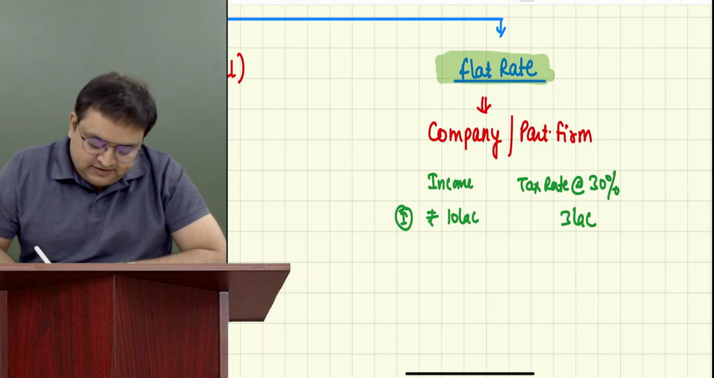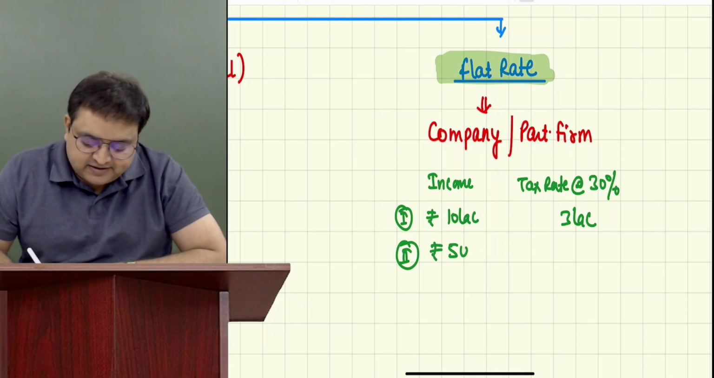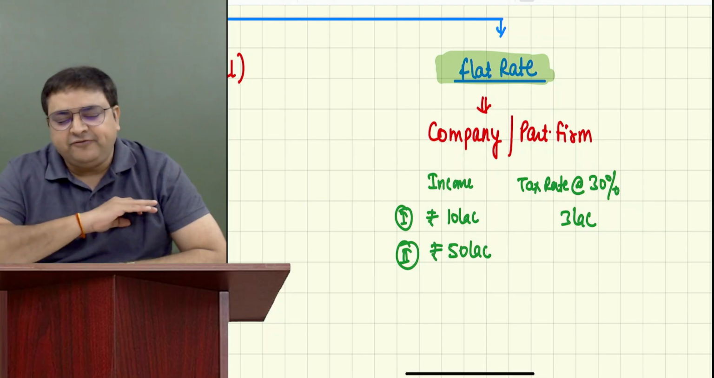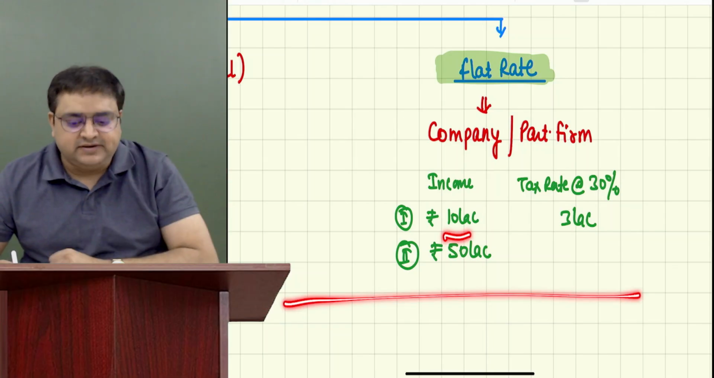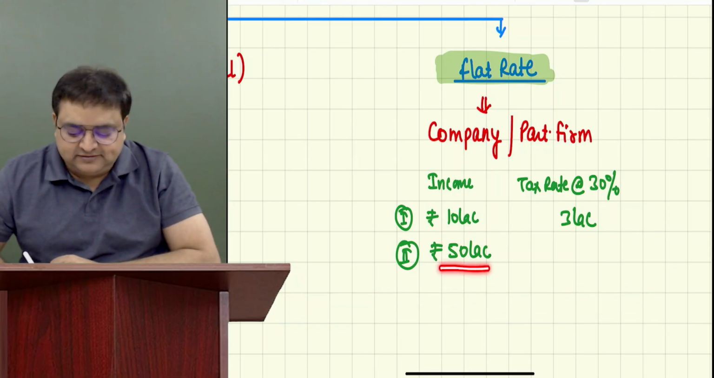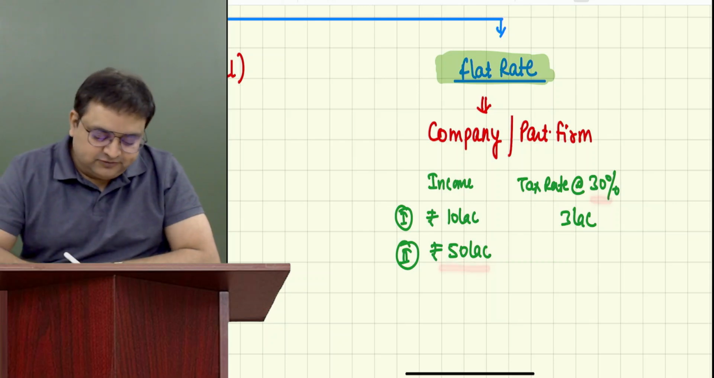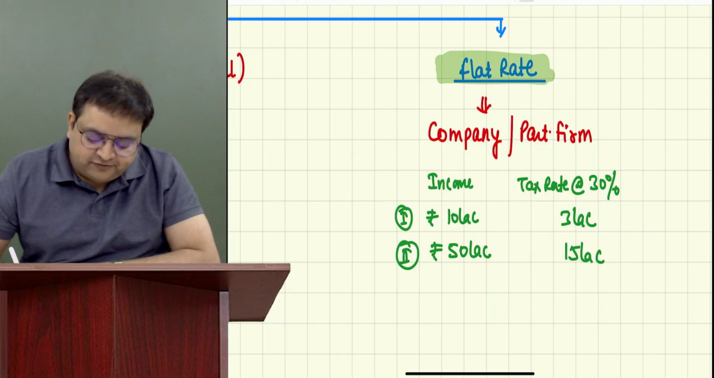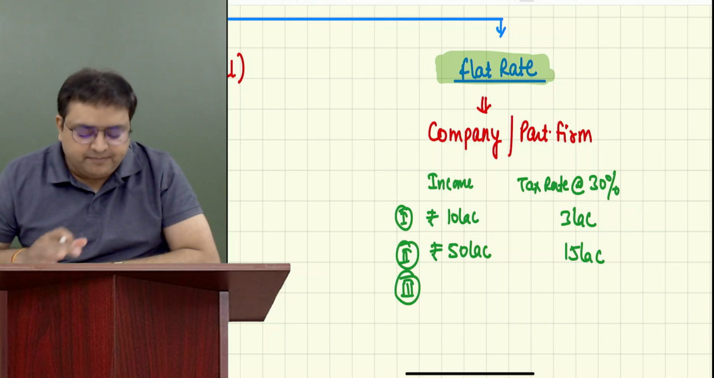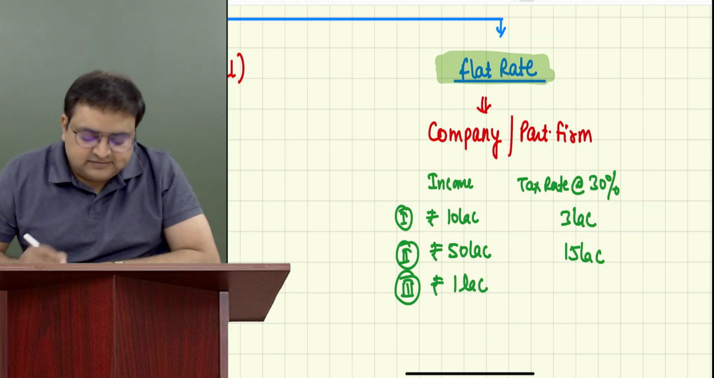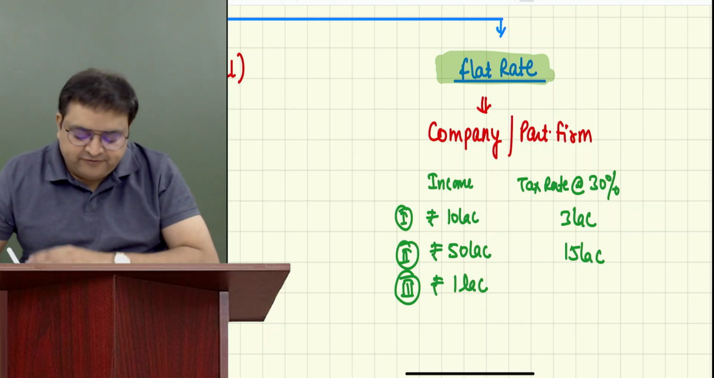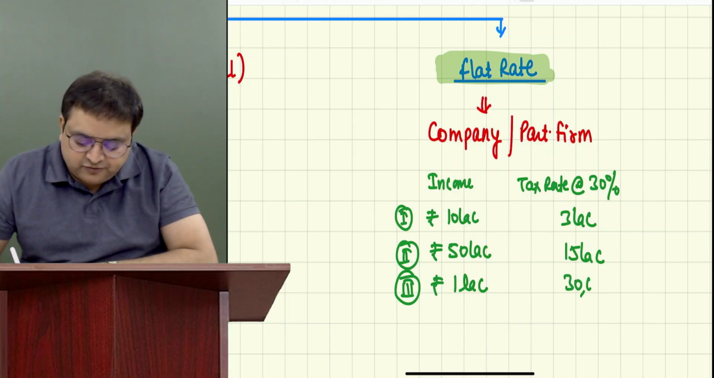Flat. Case 2, if there is a company earning income of, let's say, 50 lakh, they have to pay flat. Flat means on all your income, we will simply apply the flat rate of 30%. So if you are earning 50 lakh rupees, you have to pay 15 lakh rupees of taxes. Let's say there is a partnership firm or a company earning 1 lakh rupees, you have to pay flat 30%, 30,000 rupees.